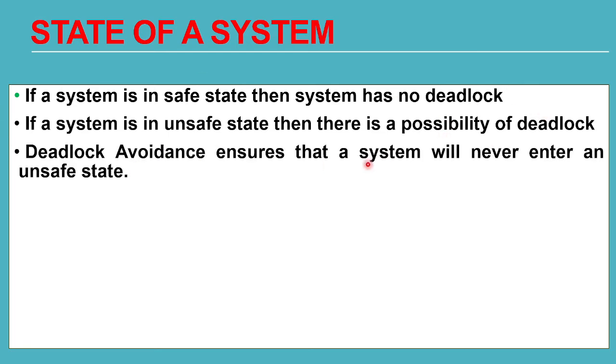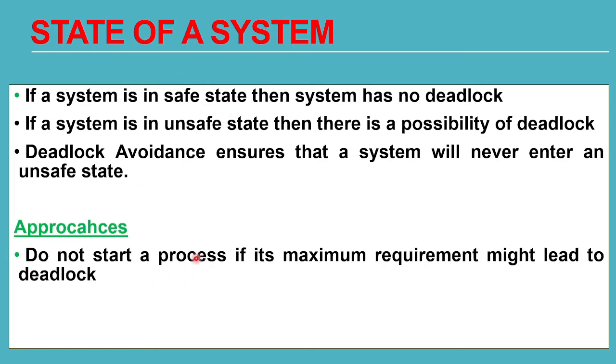So deadlock avoidance ensures that system will never enter an unsafe state. It will make sure system is always in the safe state. So that is the job of deadlock avoidance algorithm. You are avoiding the deadlock first only by keeping it in the safe state. So what are the approaches which are used by deadlock avoidance algorithm?